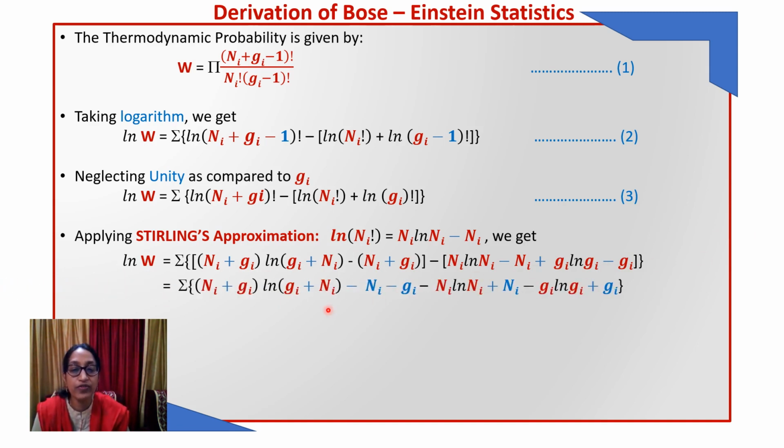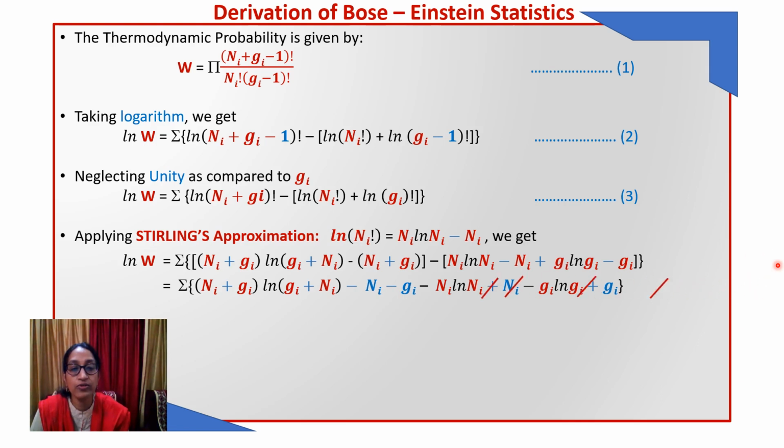Now we will simplify this equation. This is Ni plus Gi log of Gi plus Ni. Opening the brackets, we get minus Ni minus Gi. Here again, minus Ni log Ni, and minus and minus gives plus Ni. This will be minus Gi log Gi, and this minus and minus gives plus Gi. So here we are having minus Ni and plus Ni, minus Gi and plus Gi.